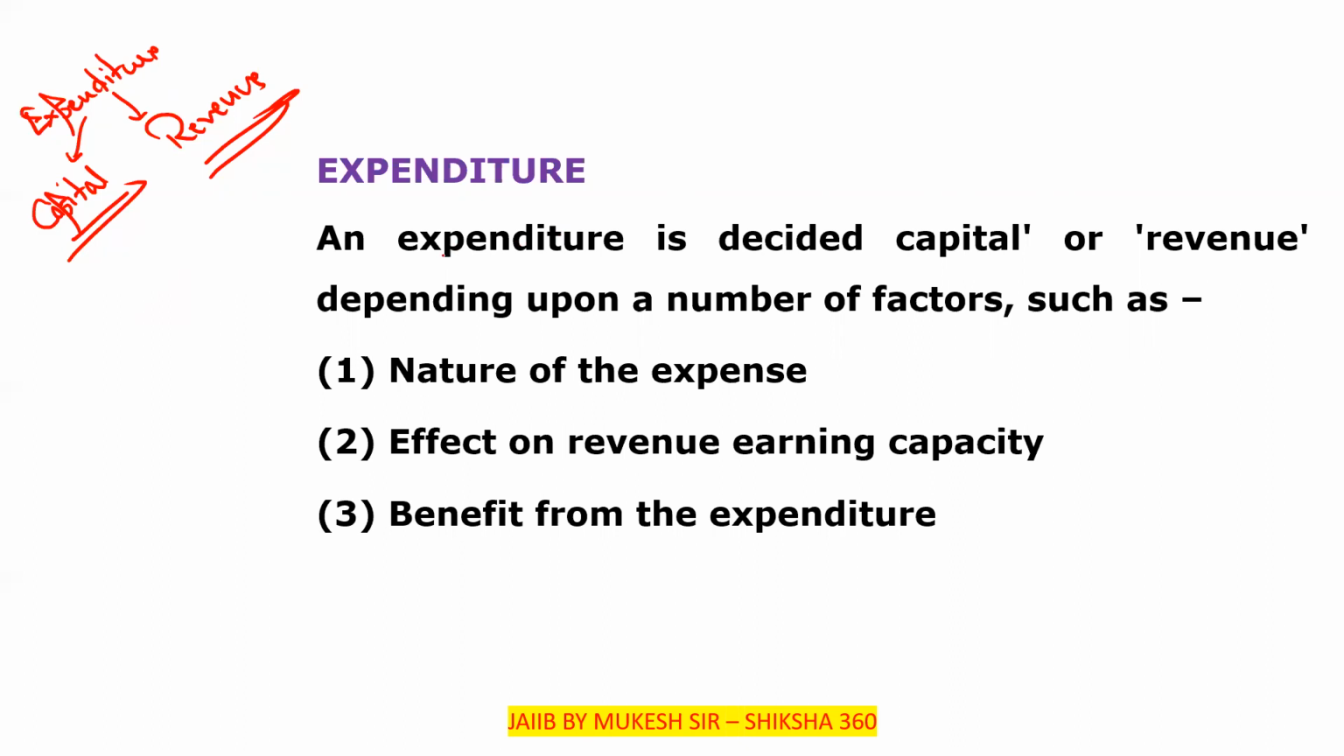An expenditure is decided to be capital or revenue depending upon a number of factors. The first point we have to discuss is the nature of the expense. The second is the effect on revenue earning capacity. The third is the benefit from the expenditure.